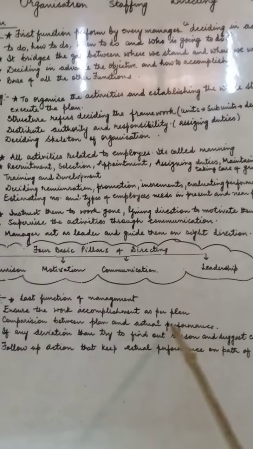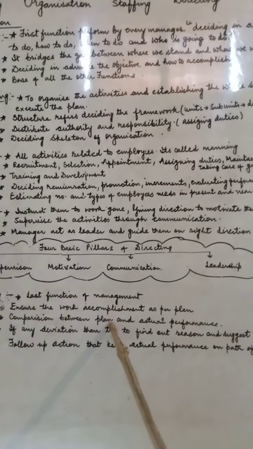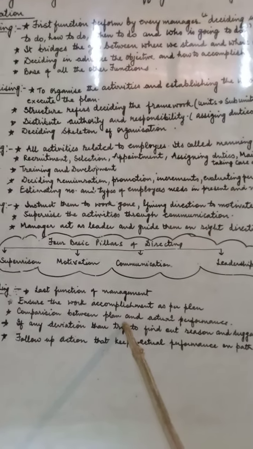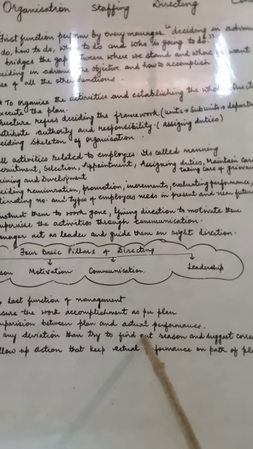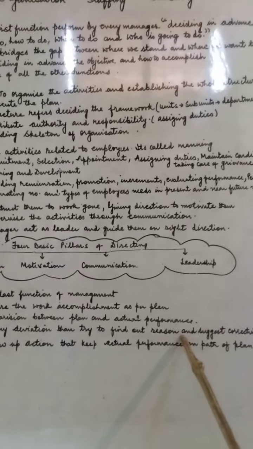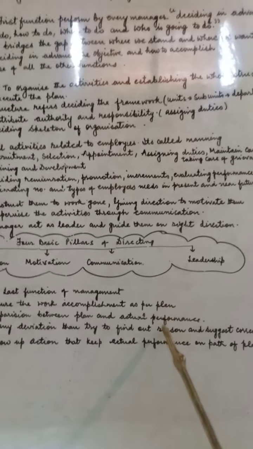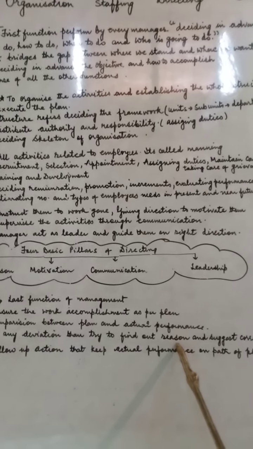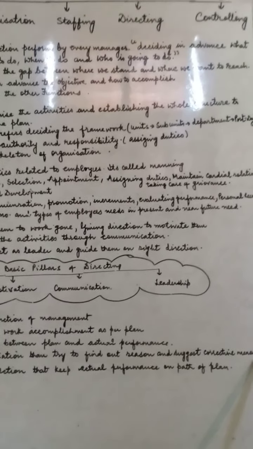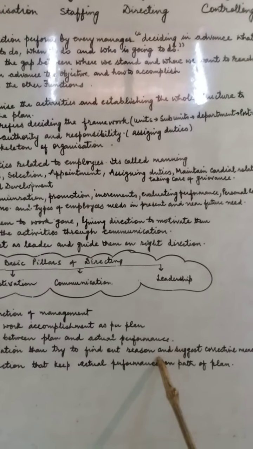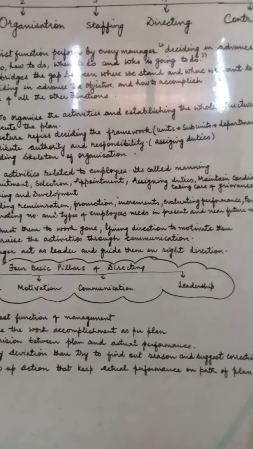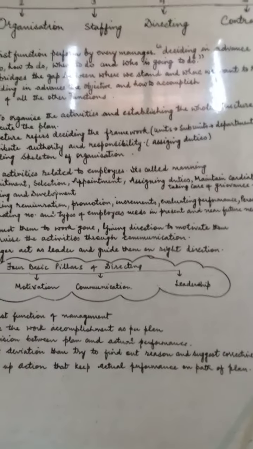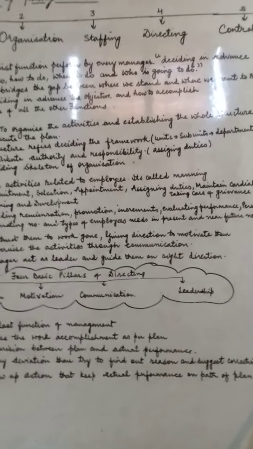If the actual work is not performed according to the plan, it means there is a deviation. If there is any deviation, we have to find out the reason, work on that area and suggest the corrective action. So controlling is not only finding or just seeing that there is a deviation. Suggesting the corrective measure to overcome that deviation is also part of the controlling process.